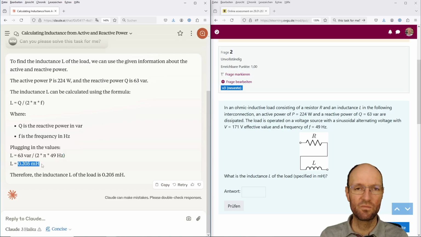So the unit that we get here is volt ampere second, but we should get volt seconds divided by ampere. So in this equation here, the Q is not the reactive power, it's the reactance. So I assume this value here has the right order of magnitude, but still I think it's wrong. So let's check.